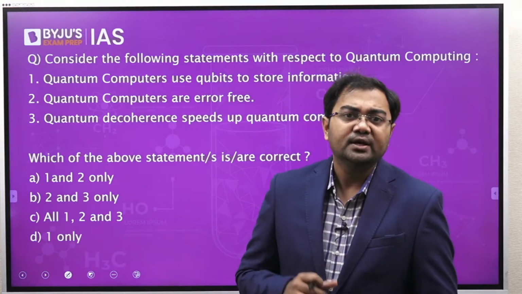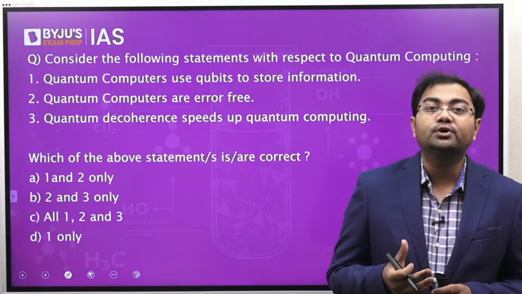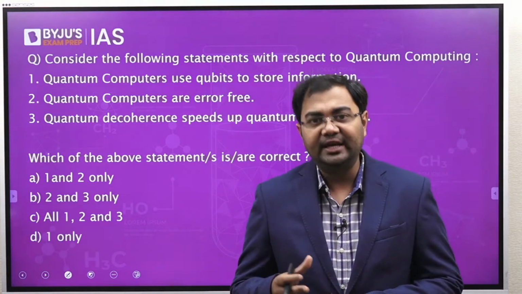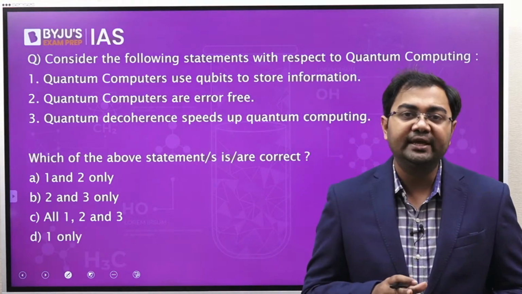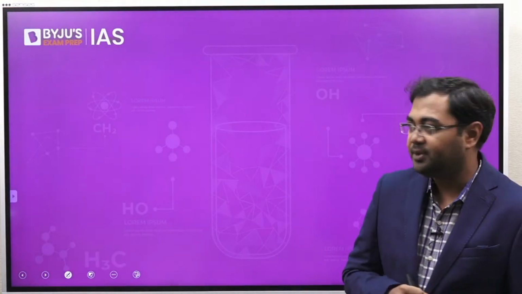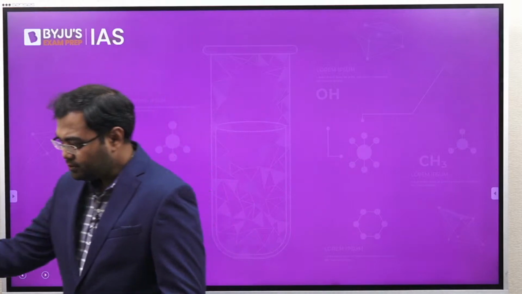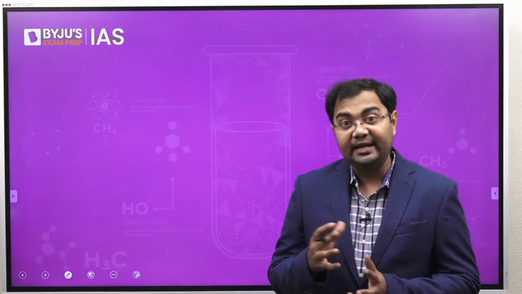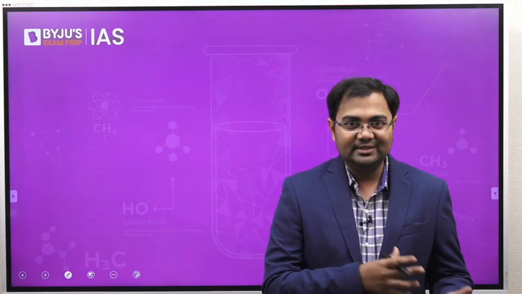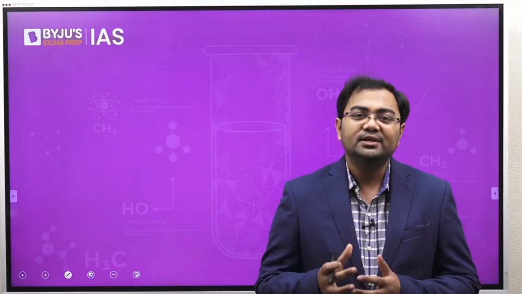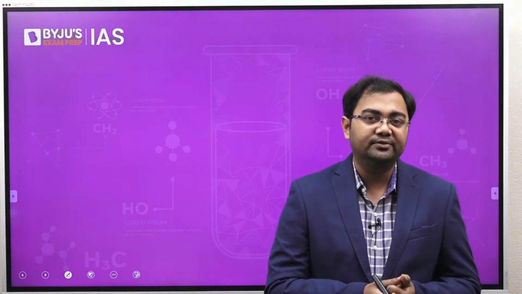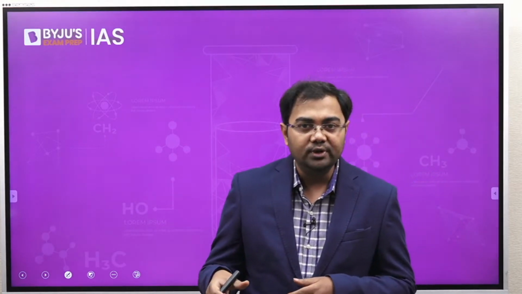So quantum computing has to be seen as a very important area from the perspective of your prelims examination. Let's first try to understand the basics of what we mean by quantum computing, and we'll develop from there and look at some of the key areas from where we can expect something to come in the paper. First and foremost, when we discuss computers and their language, you might know that computers understand their own language, just like we understand our own languages. So when you type something on the keyboard, maybe in English, the computer does not understand that language.